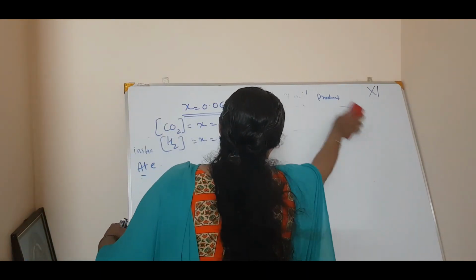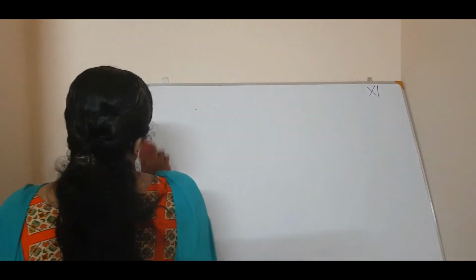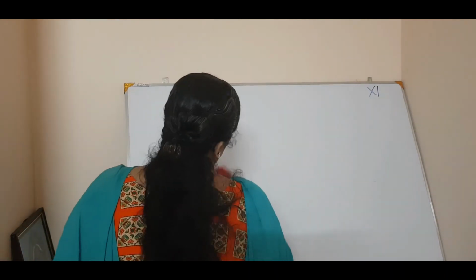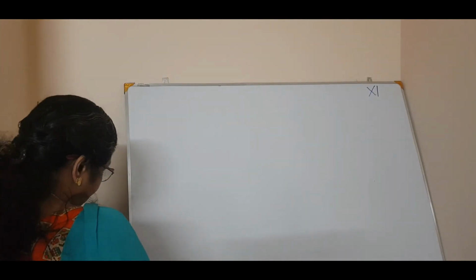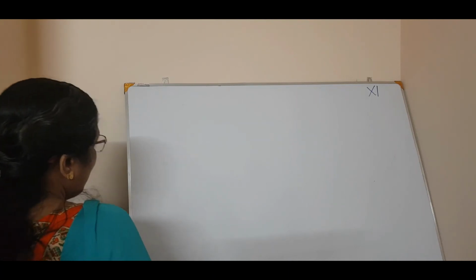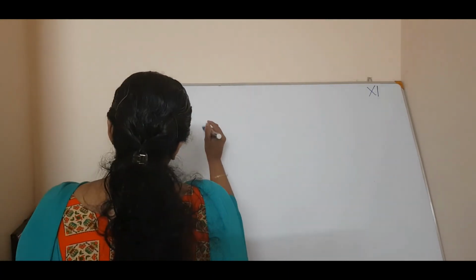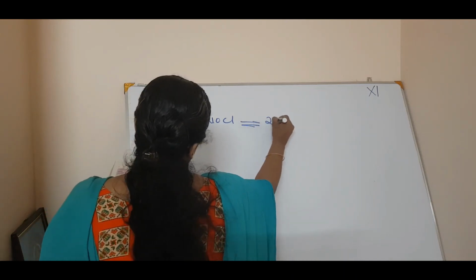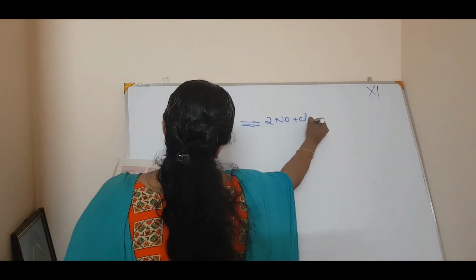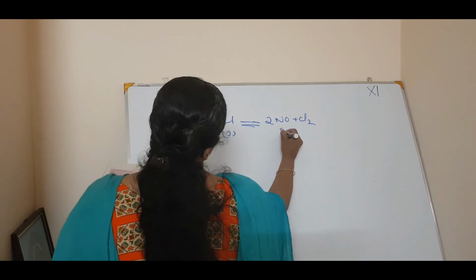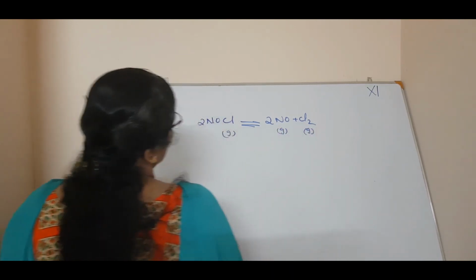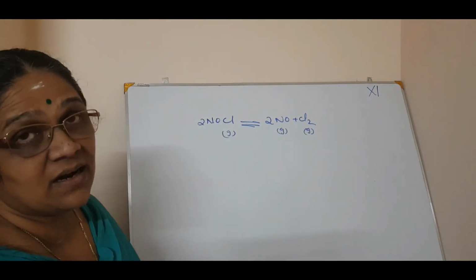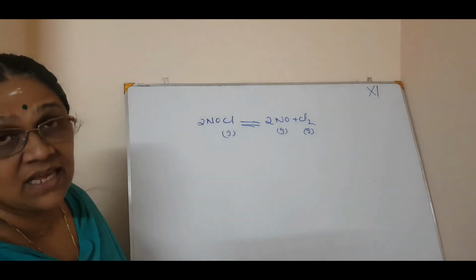Now we will move on to another problem. The next problem is a very simple problem. For the equilibrium 2NOCl in equilibrium with 2NO plus Cl2, check whether it is a homogeneous equilibrium. Everything is in the gaseous state, so it is a homogeneous equilibrium.